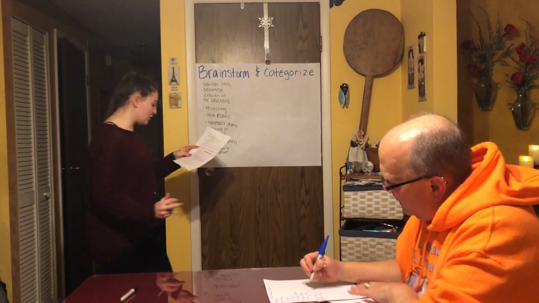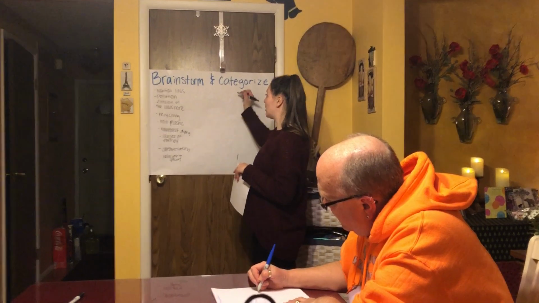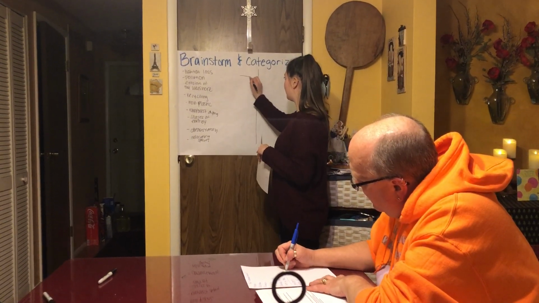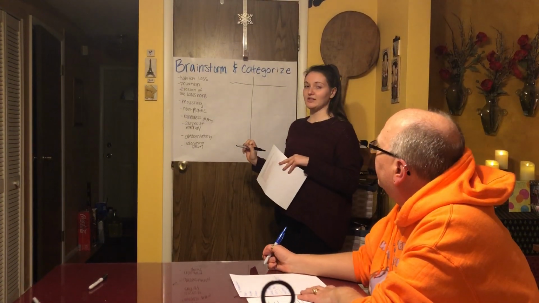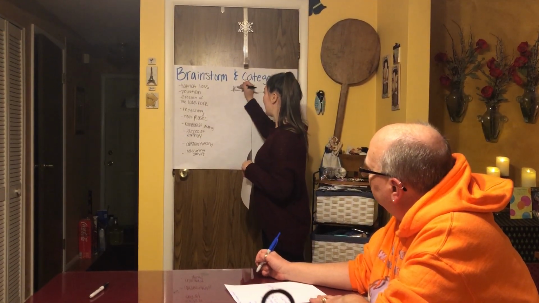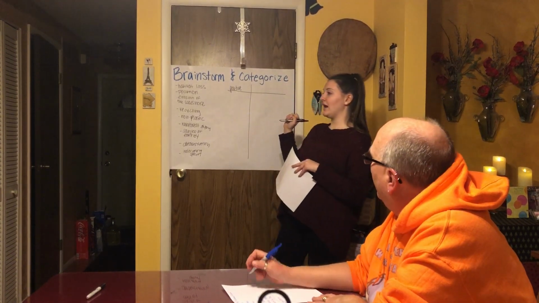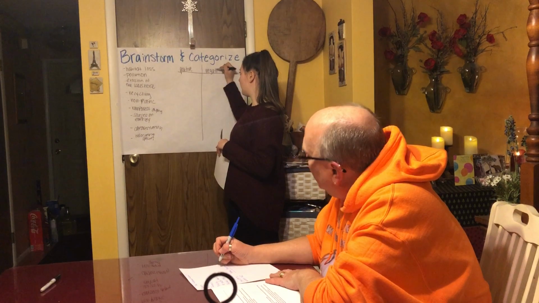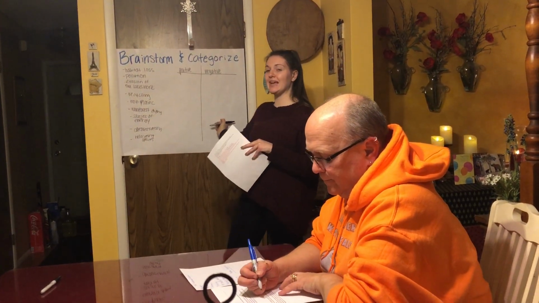That's correct. So what we're going to do is make a chart. In the middle of your paper, you're going to make a big T. This is how we're going to categorize our information. On the left side, you're going to write positive. And on the right side, you're going to write negative. So the left side is positive and the right side is negative.